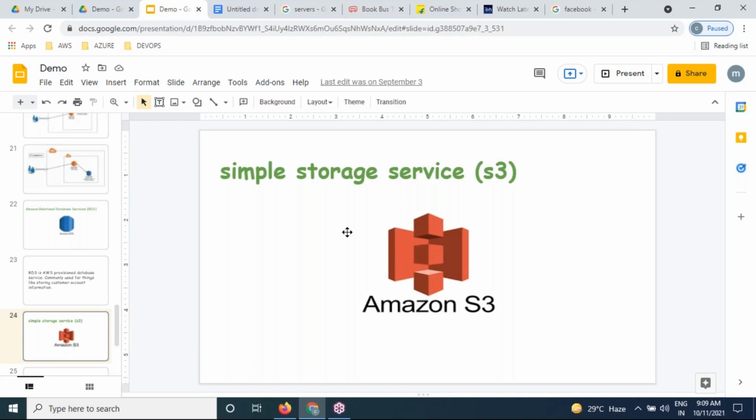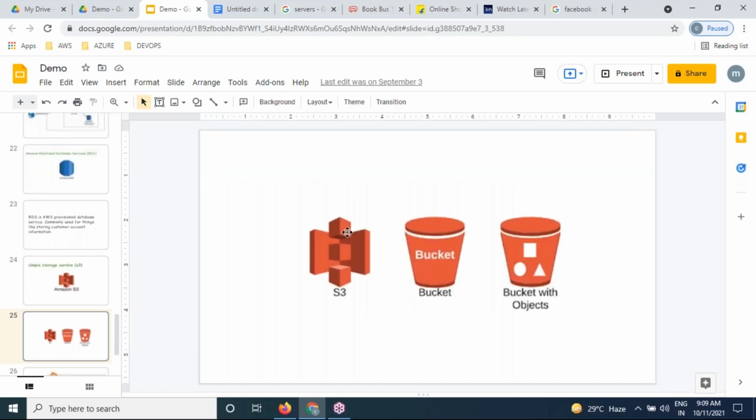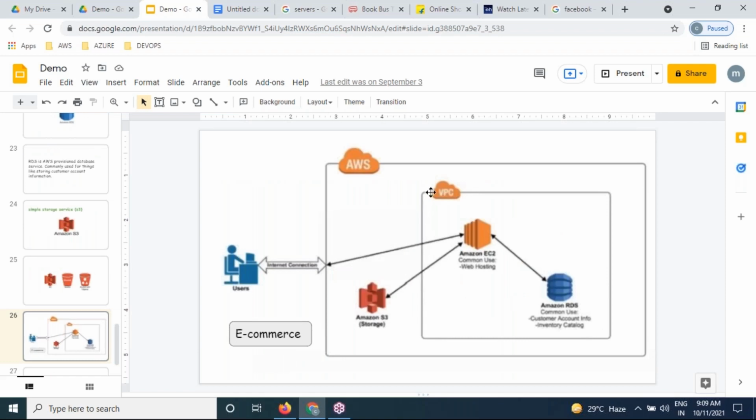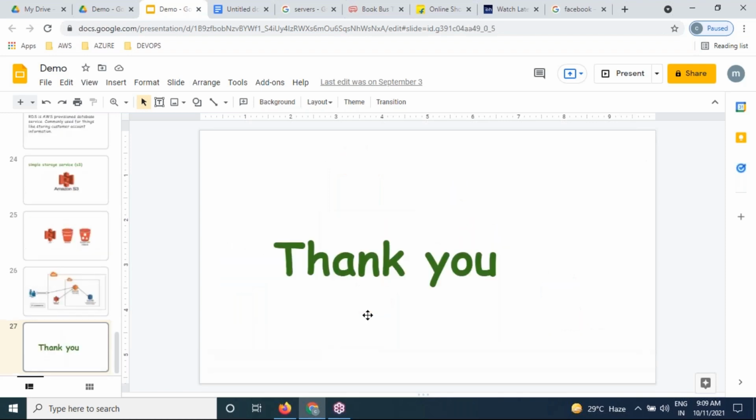It's Simple Storage Service. It looks like your Google Drive. How exactly does your Google Drive work? The same with the S3 bucket. We can upload and download any kind of data over the internet. It is nothing but a simple storage service. Got it? Understood? What are the VPC, the EC2, RDS and S3? Clear? Understood?